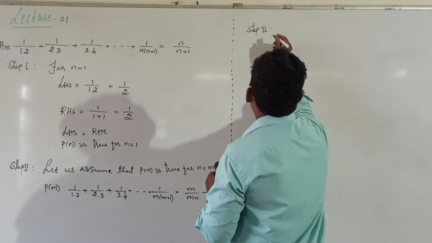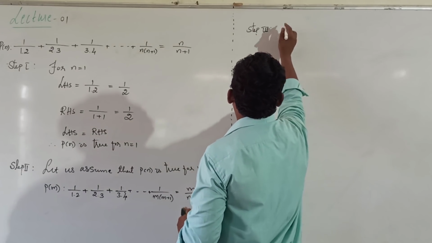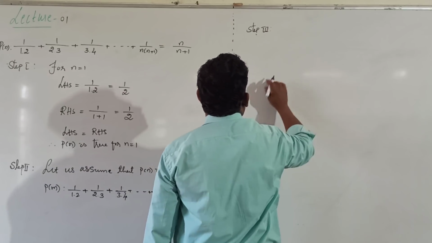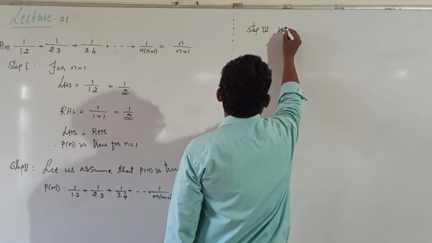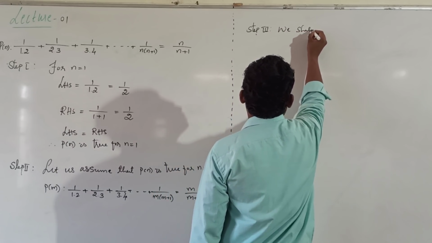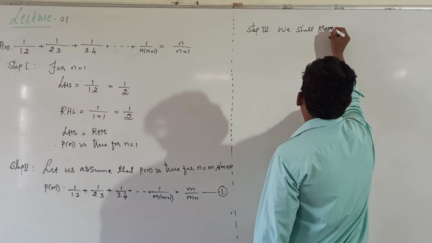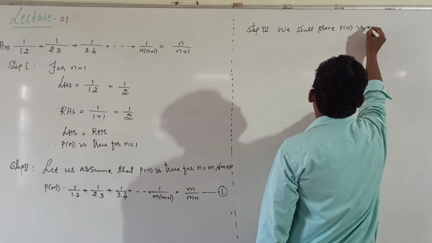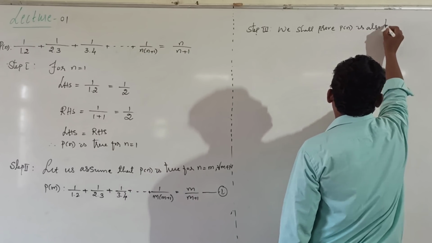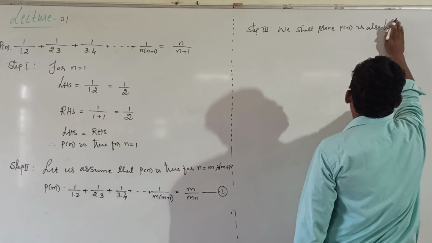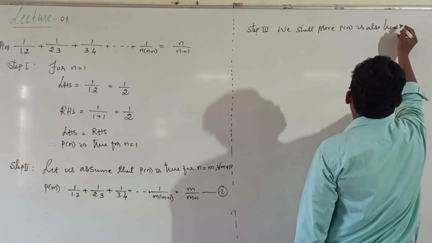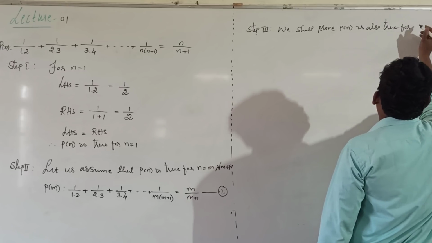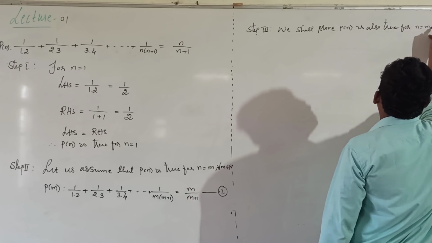Step 3. We shall prove P of n is also true for n equal to m plus 1.